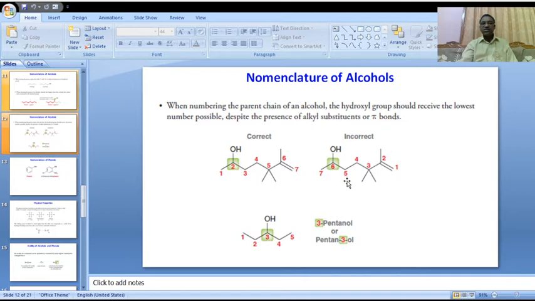Here, the sixth position is an incorrect process. Here we are giving preference to unsaturation and substituents, but it is not the correct process. Here the hydroxy group position is the lowest position, the second position. It is the correct process. Okay.